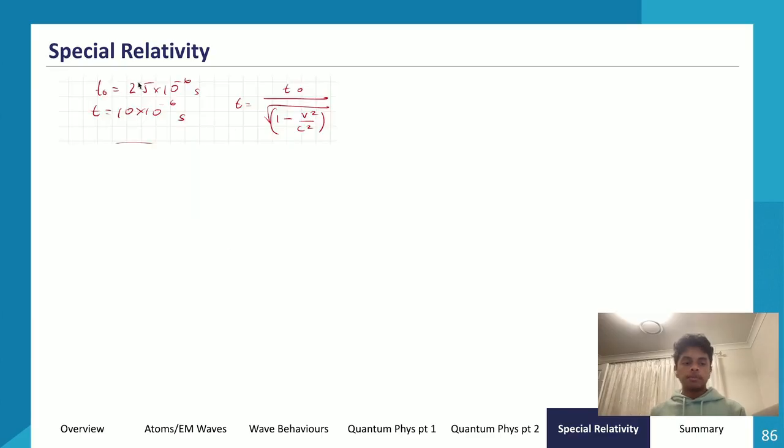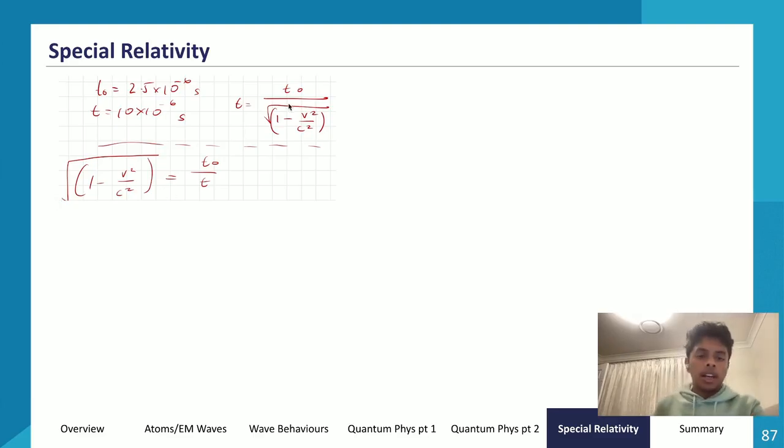So all we have to do is plug it into the equation. We have the equation over here. We have our data: 2.5 times 10 to the power negative 6, which is t naught, the proper time, and the observed time is 10 times 10 to the power negative 6. So now let's rearrange this equation to make v the subject. We want velocity, so let's make v the subject. I made the denominator the subject, and then I squared both sides to remove the square root.